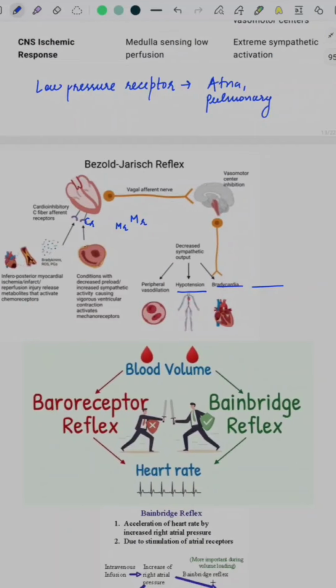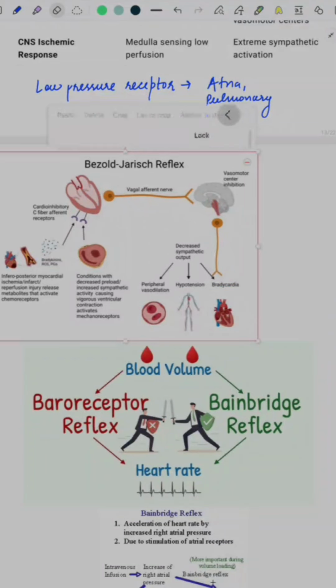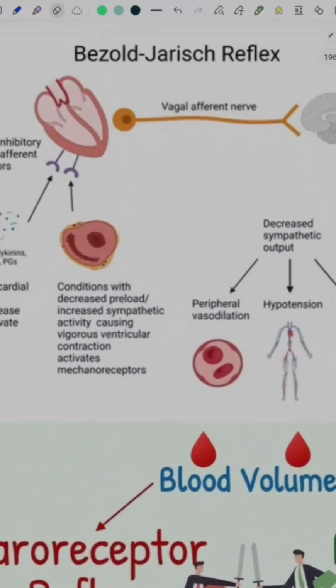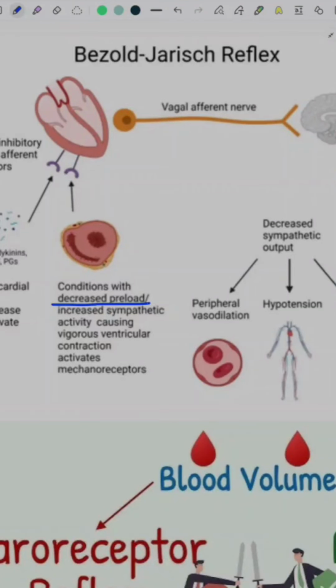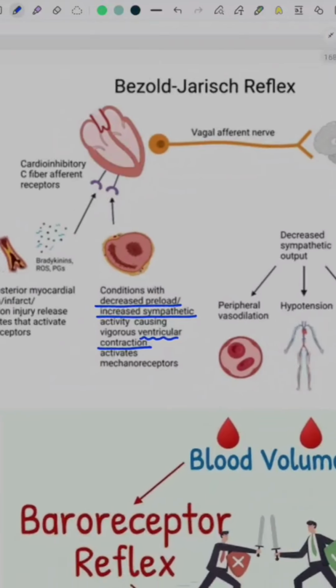Mechanoreceptors can be triggered by anything that is causing decreased preload or increased sympathetic activity, which causes vigorous ventricular contraction.